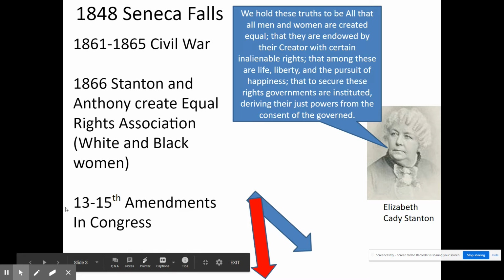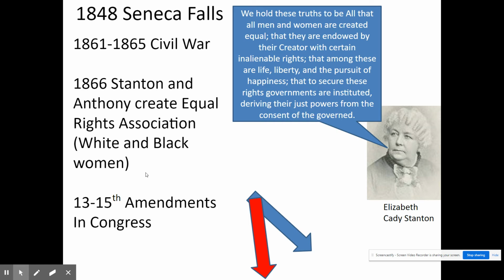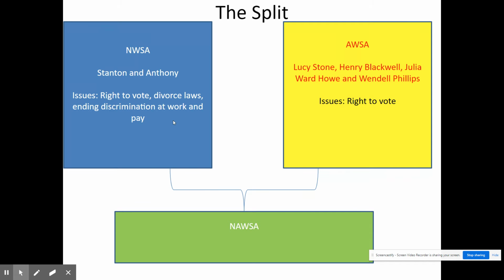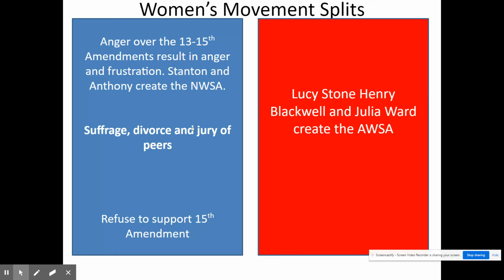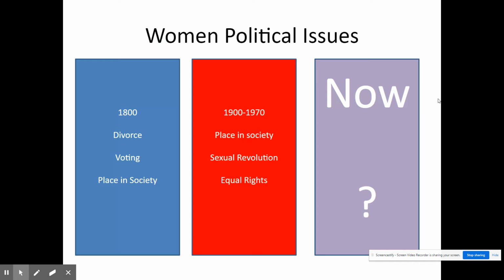That's where these three amendments come in, the 13th through 15th Amendment. These are the amendments that free the slaves and grant citizenship status as well as voting rights. So primarily the difference between these two organizations that I want to focus on in this class is that this group is primarily concerned with the right to vote, whereas these women want to have a complete restructuring of the female's role within society. And that is going to prompt a split within the women's movement, and that is where you're going to eventually see these women split, have tension, up until the point where they decide to align themselves with the NAWSA.